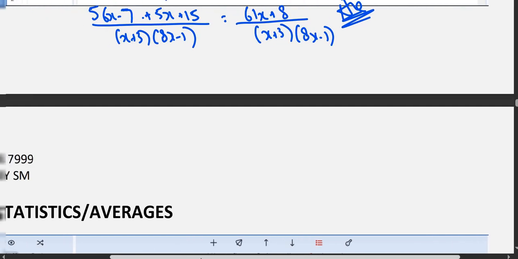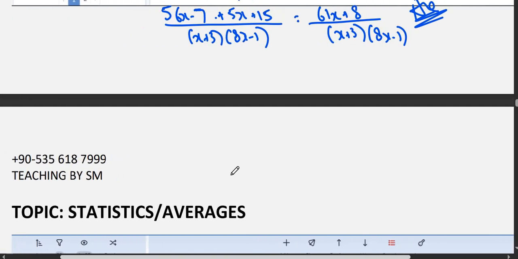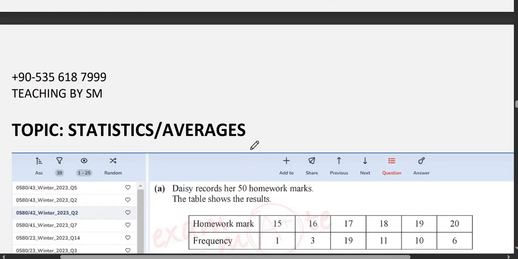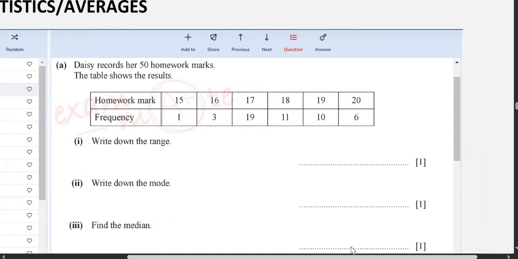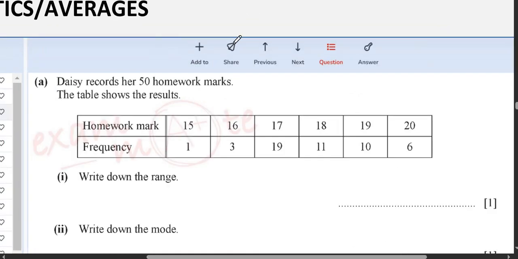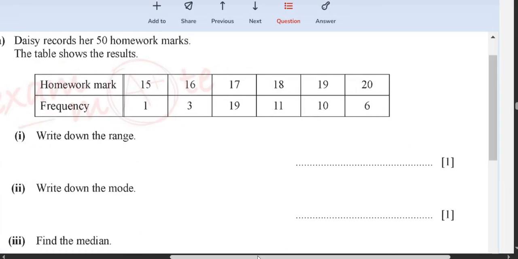Now we have the topic called statistics or averages. In this question we will try to find the range, we will find the mode, we will find the median. Okay, so look, range is basically the biggest number, subtracted from the smallest number.